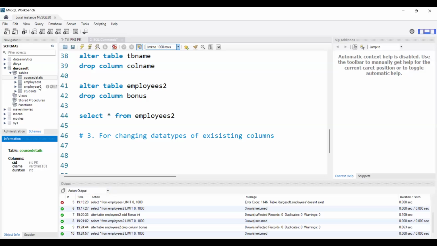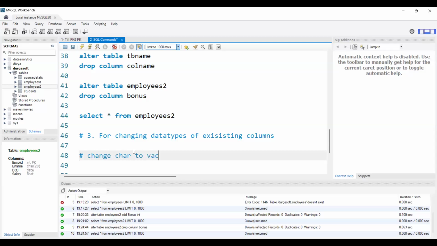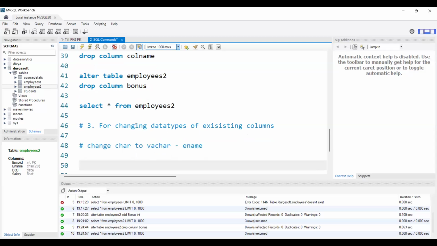Again, in this employees2 table, if you see, I declared employee name as char of 20, but I realized that by using char, memory wastage is happening. I want to change the char to the varchar data type. Let's change char to varchar for employee name. So the third use case is changing data types, right? What will be the syntax?